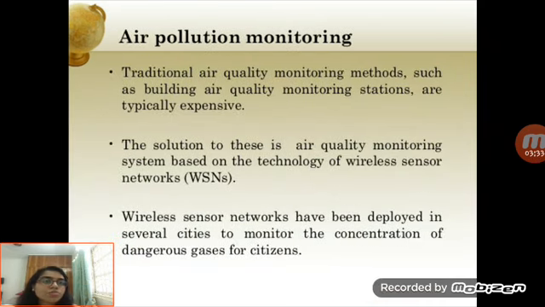Second is air pollution monitoring. In air pollution monitoring, the polluted air is detected, so the concentration of polluted air or the different dangerous gases present in the environment is detected. Traditional air quality monitoring methods such as building air quality monitoring stations are typically expensive. The solution to these is an air quality monitoring system based on the technology of wireless sensor network. Wireless sensor networks have been deployed in several cities to monitor the concentration of dangerous gases for citizens.